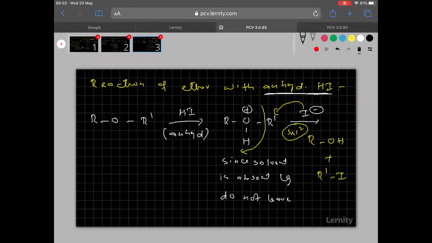And remember everyone, I minus attacks the smaller alkyl group. Why the smaller alkyl group? Because the mechanism is SN2. So please copy quickly.